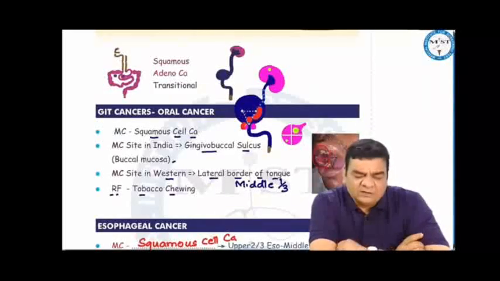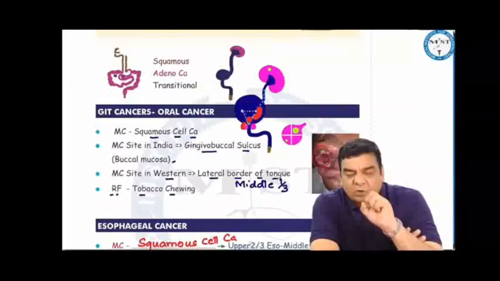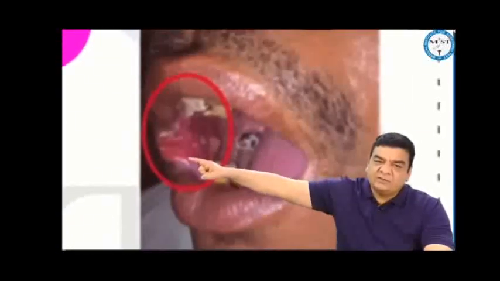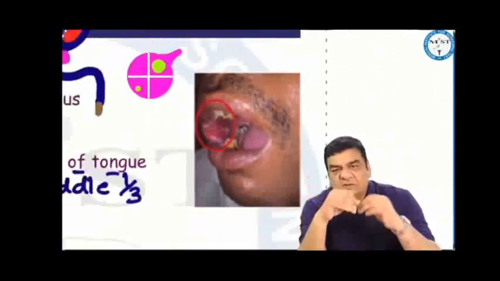However, late menarche, early menopause, multiparity, prolonged breastfeeding, having the first child at an early age, or consumption of more phytoestrogens in diet would be protective for breast cancer. Now, how these cancers grow pathologically: they can grow either as an ulcer or as a proliferative growth. As we can see here, there is an ulcer developing here, or there may be a proliferative growth. And based on this, the patients can present.